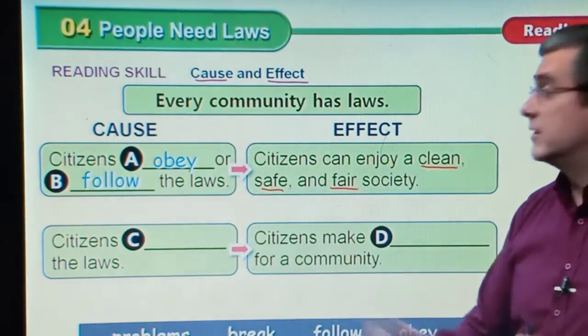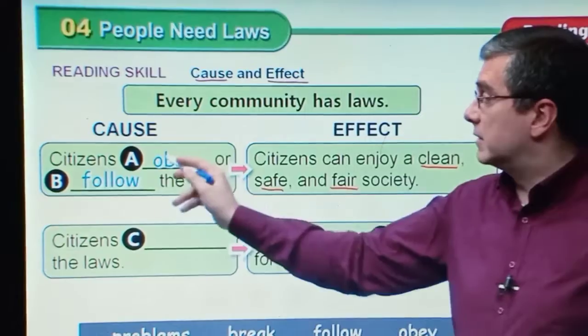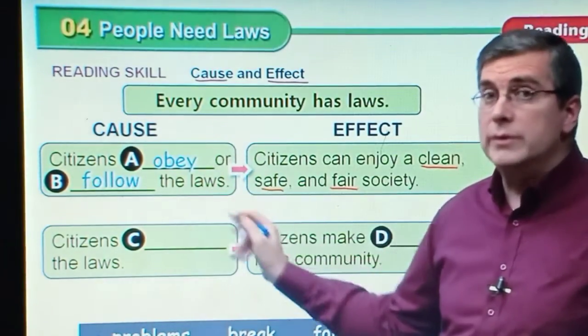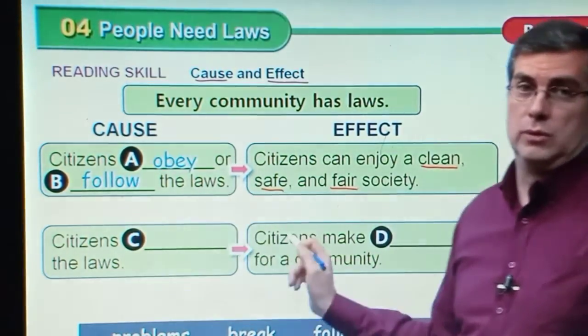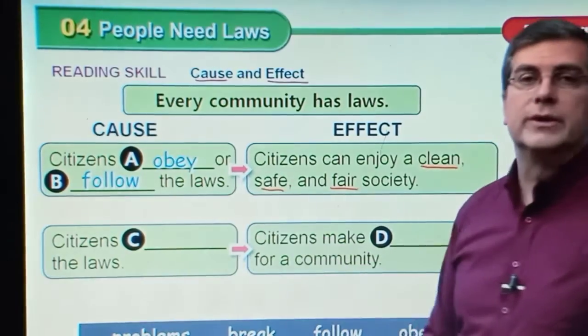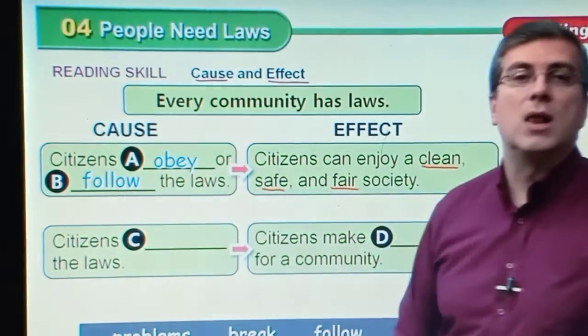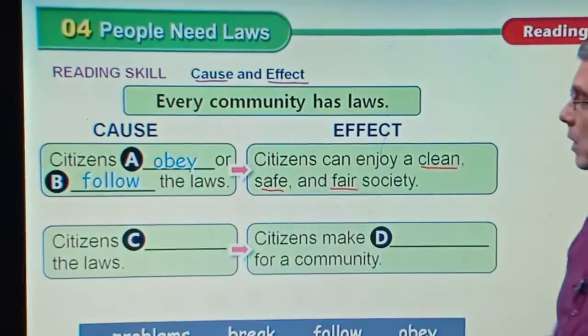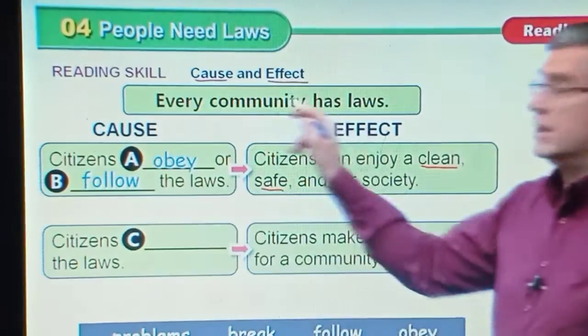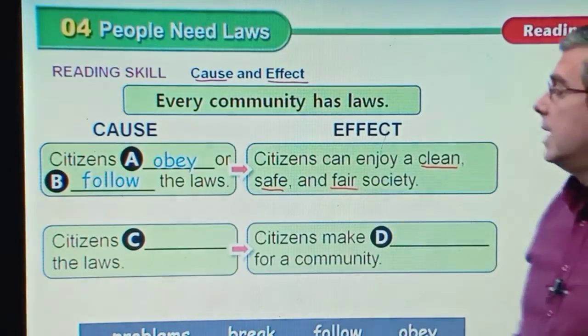It's just whether you say it right or incorrectly. Obey the rules, or follow the rules. The laws and rules are similar. Obey and follow are similar. If people do this, this is the effect.